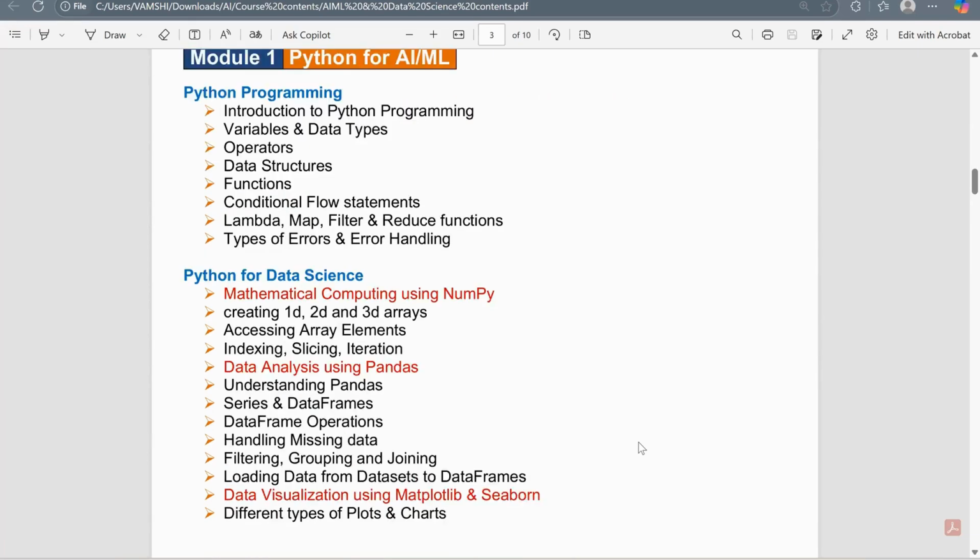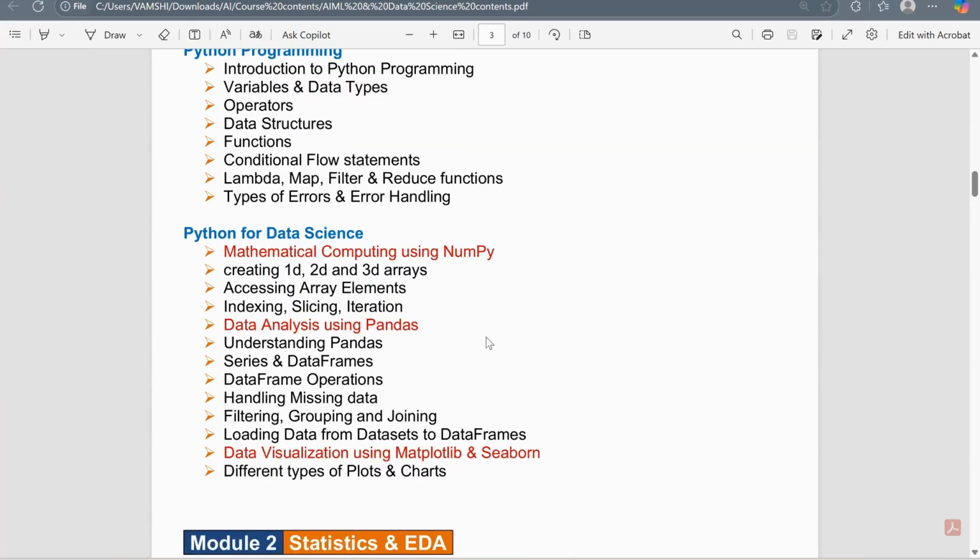And again, we'll also be learning the Python modules for data science and machine learning. In Python, there are different modules for data science and machine learning, probably NumPy, Pandas, Matplotlib, and Seaborn. So NumPy is numerical Python, which is used in creating arrays. It could be a one-dimensional array or a two-dimensional array, or it could be some kind of three-dimensional array. And how you can index array elements and how you can access elements here. So we'll be learning everything about the NumPy module.